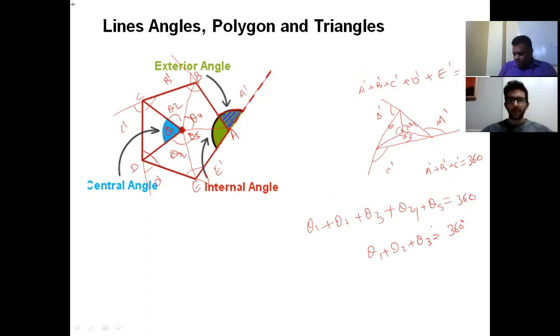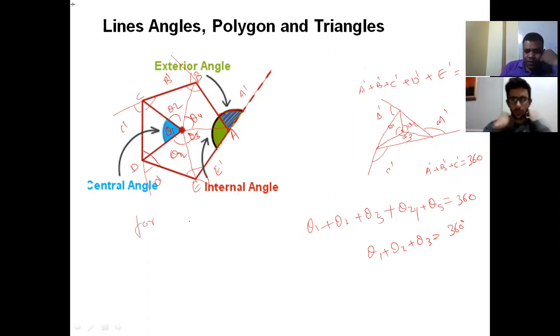I hope it is clear. Yes. Now I'm adding one very important point. Listen. If the polygon is a regular polygon, regular means all sides and all angles are equal.